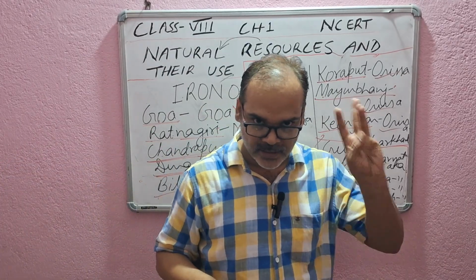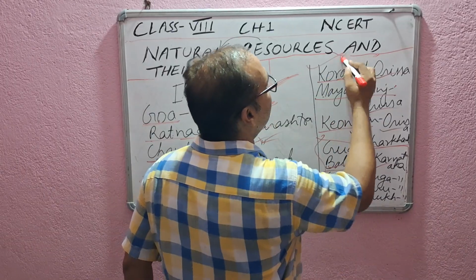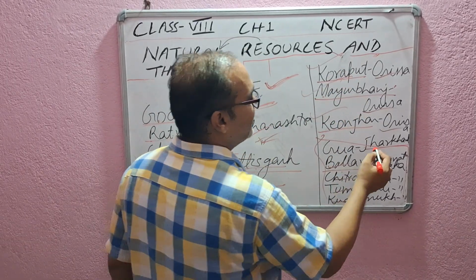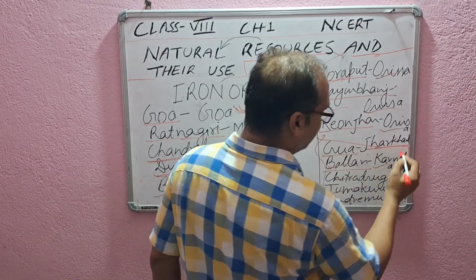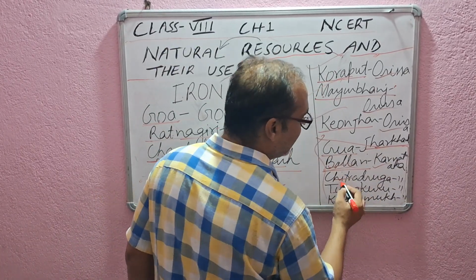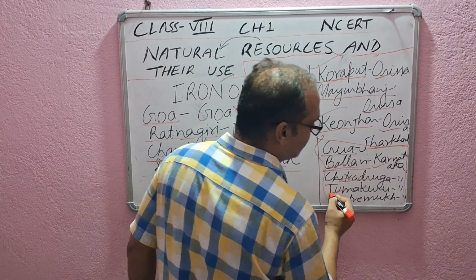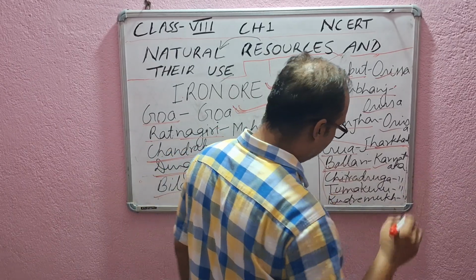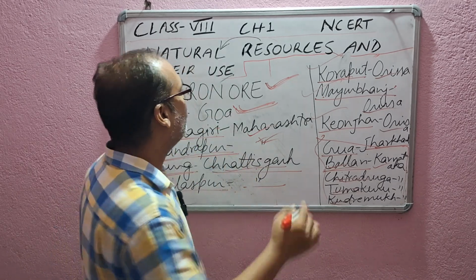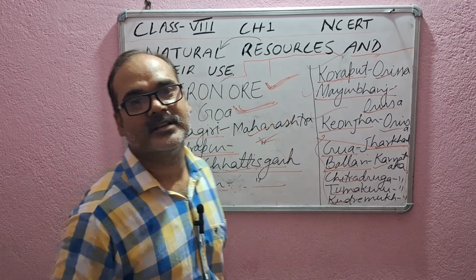In Odisha, three places: Koraput, Mayurbhanj, Kyonjhar. Then we have Goa in Jharkhand and four places in Karnataka: Ballari, Chitradurg, Tumakuru, and at last Kudremukh.